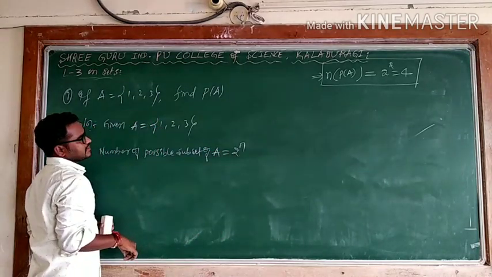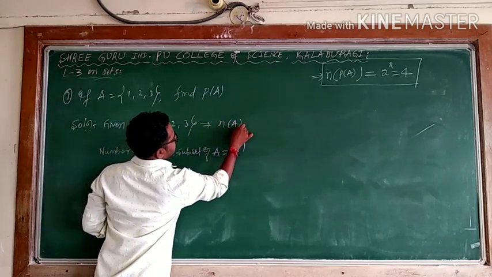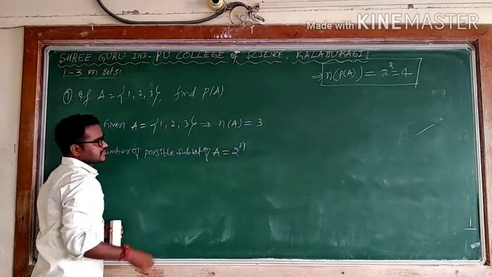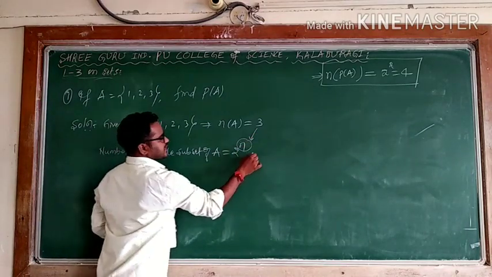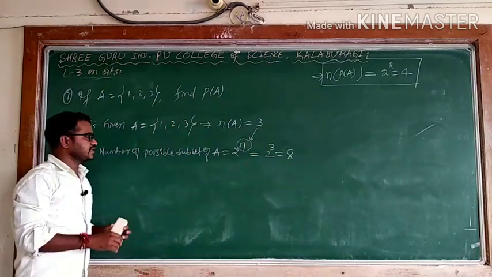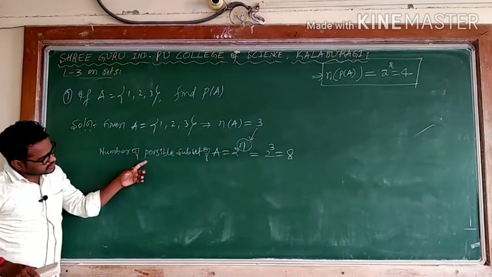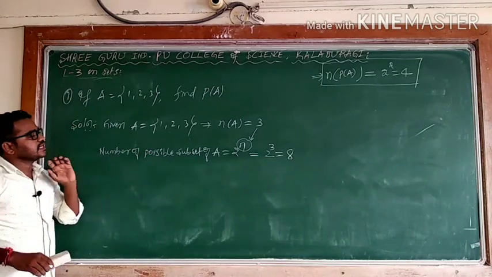What is n here? n of A is equal to 3, so n is the number of elements. I can say 2 to the power 3. What will we get? 8. The number of possible subsets of A is 8. Totally we will get 8 subsets.